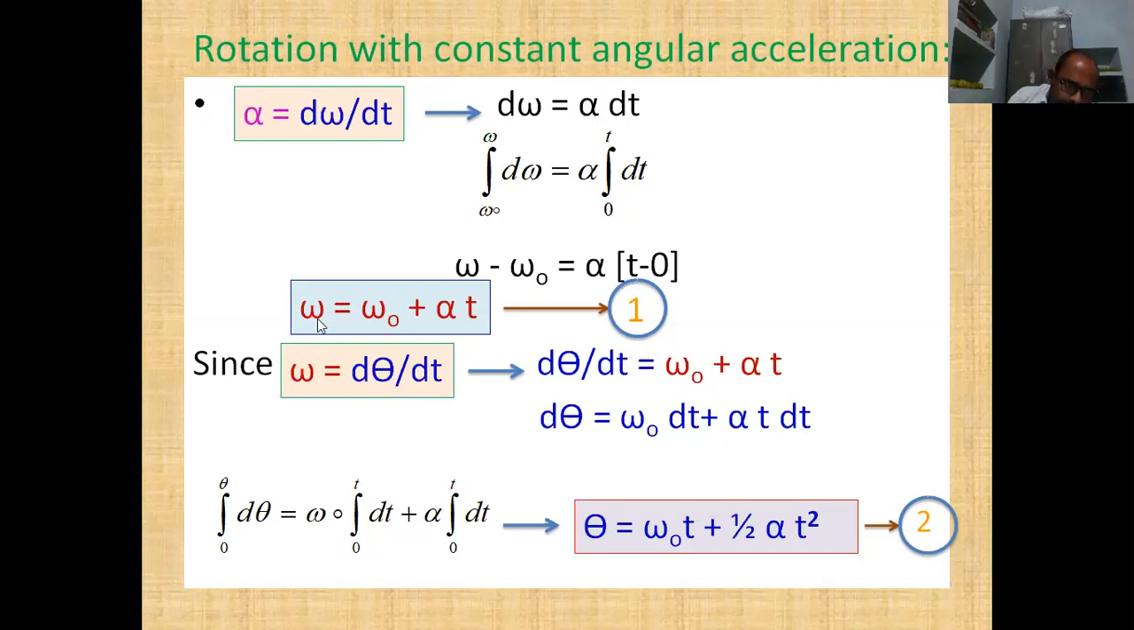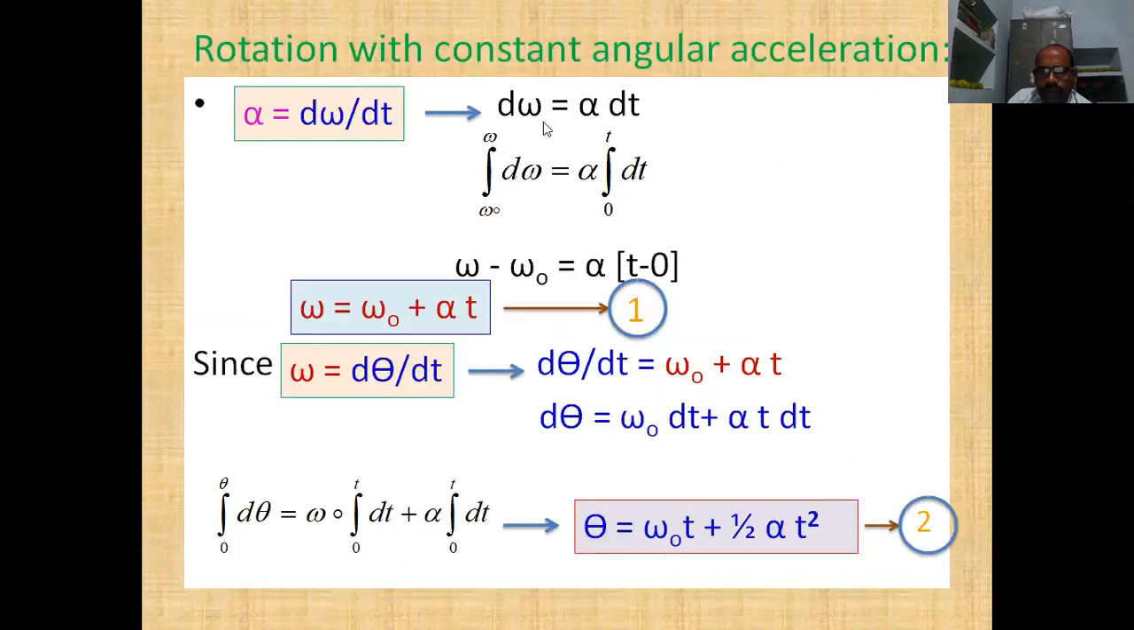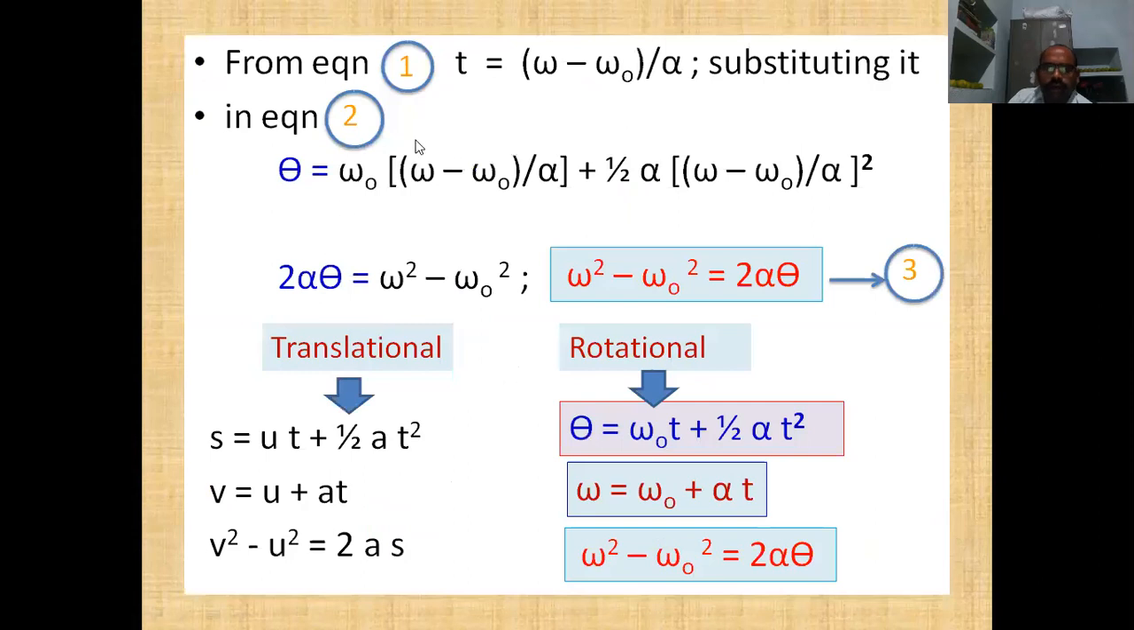Equation 1 is the equation which tells the angular velocity of a rotating body. So we see the next equation. From equation 1 we can write t is equal to omega minus omega naught. If we see here, we are bringing this towards the LHS, omega minus omega naught, and t is equal to omega minus omega naught by alpha.